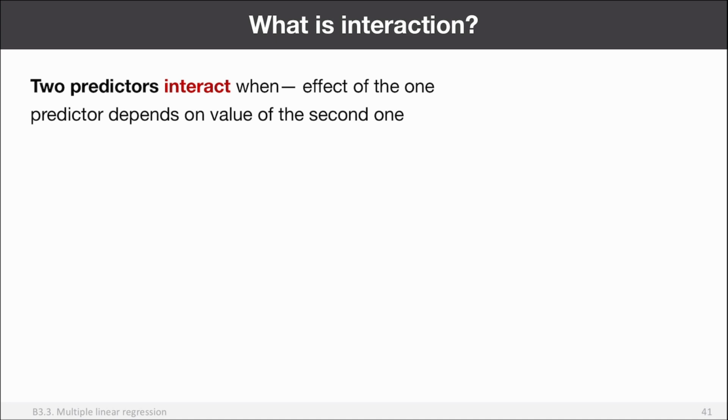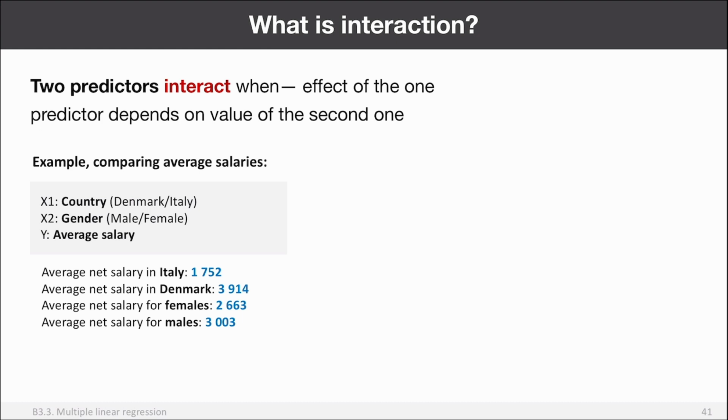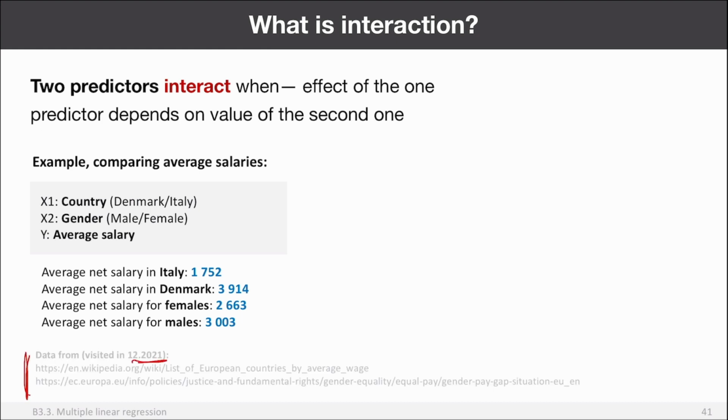Well, two predictors interact when the effect of one predictor depends on the value of the second one. Let me show you a couple of examples. So let's say that we have a model which compares salaries of different persons, males and females. So in this case, I have x1 and x2 as qualitative factors, right? I took this data from these sources in 2021. Okay, so this is the data set.